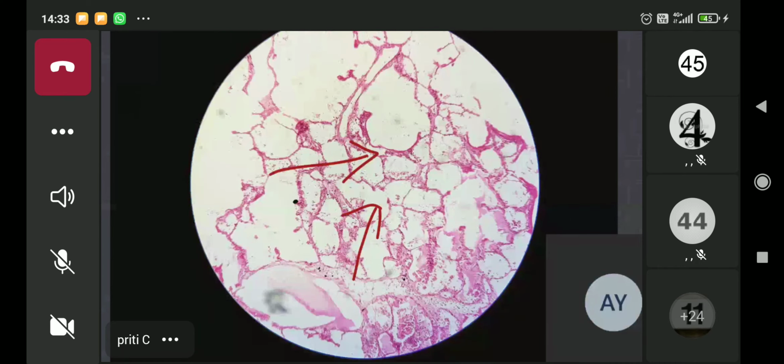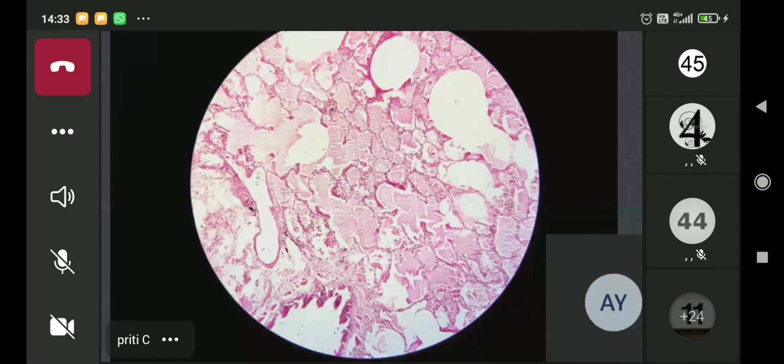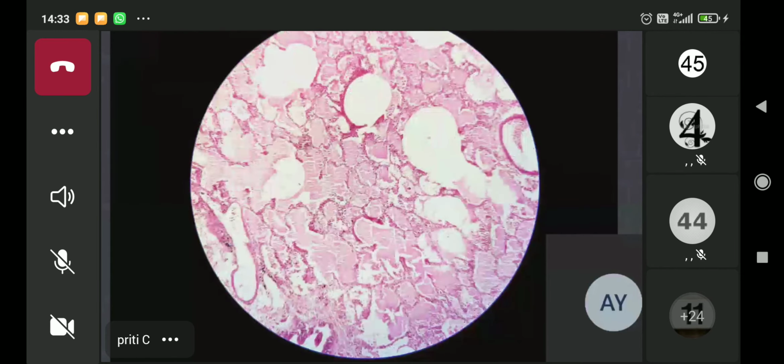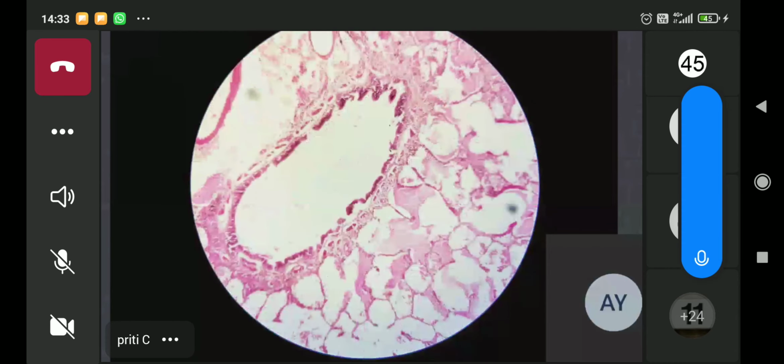So the ones that are marked with the arrows, these are the uninvolved ones. And then you see that in this part of the section, the alveolar spaces are showing you fluid and some inflammatory exudate. So bronchopneumonia basically involves the terminal bronchiole and the adjacent alveoli.